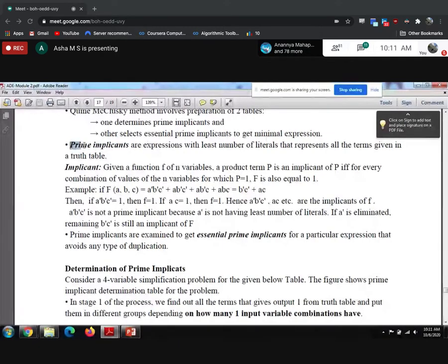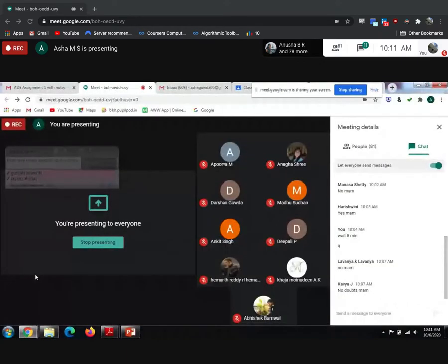Among these prime implicants, we select the ones which are not duplicates. That is nothing but the essential prime implicants. This is the difference between prime implicant and essential prime implicant. Is it clear? Shall we start the problem now? If you have not got the definition, don't worry. Once we start the problem, you will get to know.